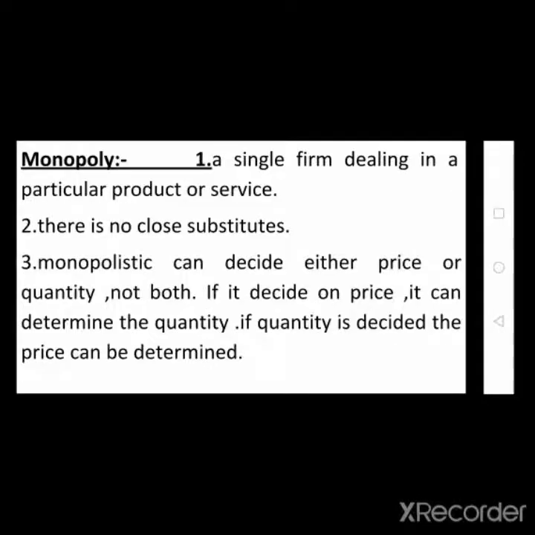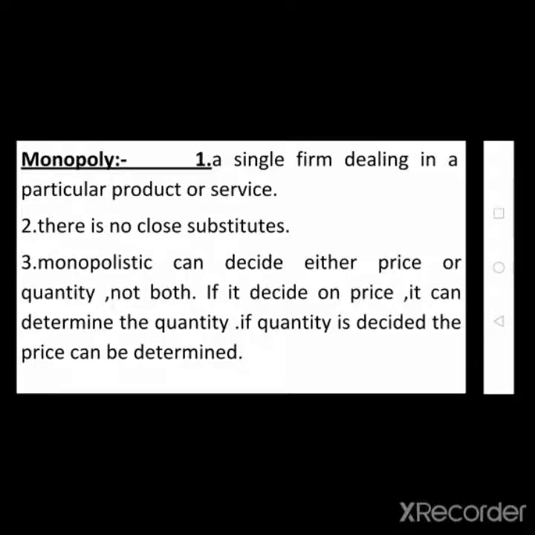So this is the perfect competition. These are the different conditions in a perfect competition for surviving in the competitive environment in the short run as well as in the long run. Next is the monopoly. Monopoly is one of the imperfect competitions.